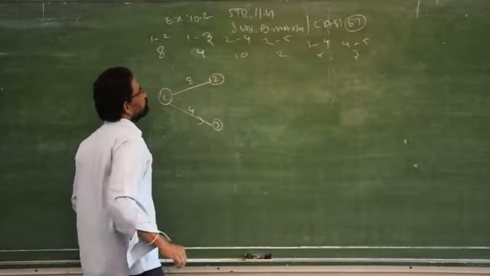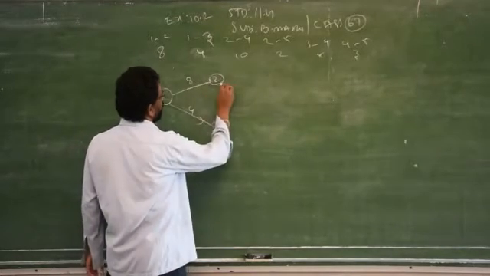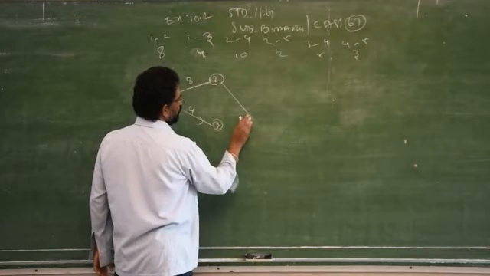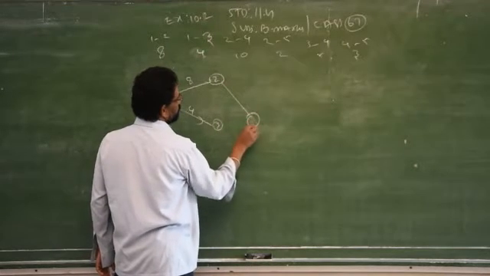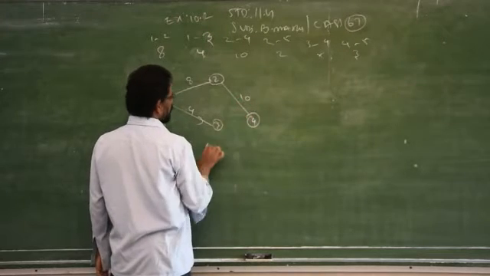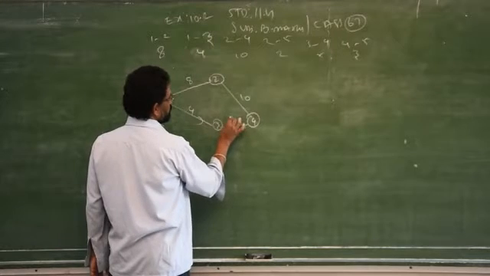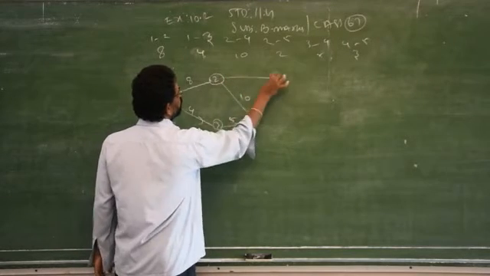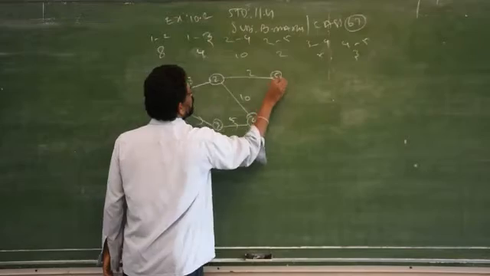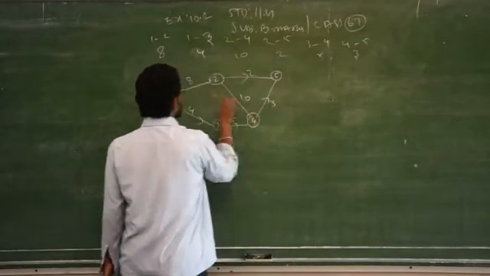So 2 to 4, you can do it like this. 2 to 4, 10 hours, then 3 to 4, see, now it is not crossed. 5: 2 to 5, 2 hours, then 4 to 5, how many hours? 3, see.